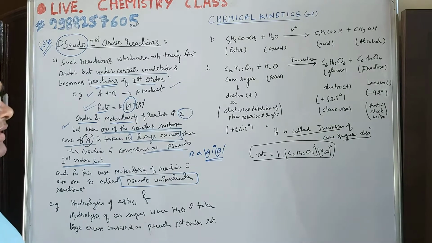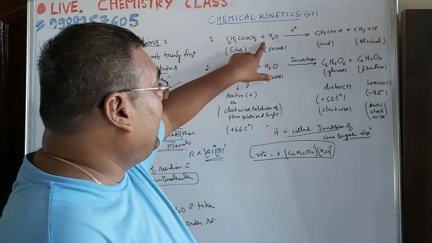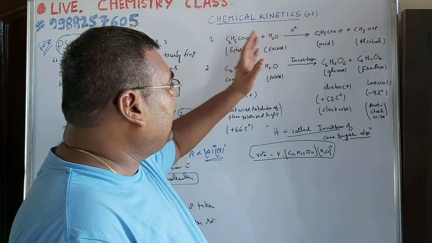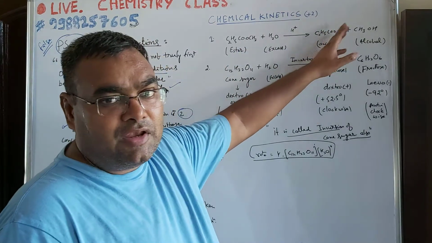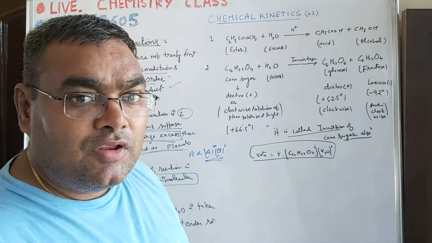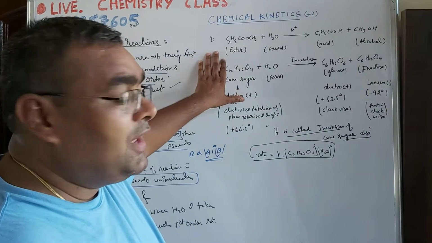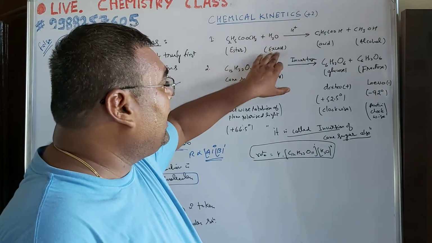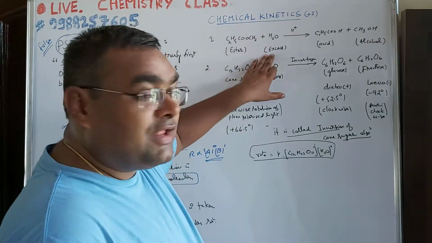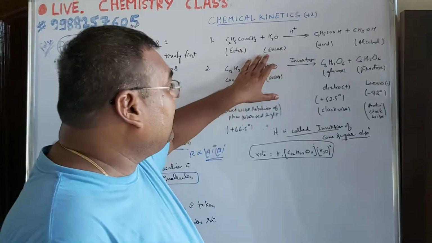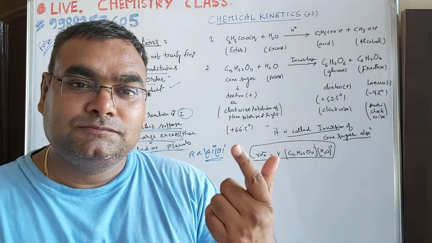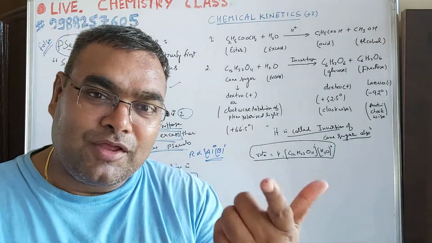Hydrolysis of ester. This is the ester. Hydrolysis means reaction with water. In presence of acid as a catalyst, it decomposes to the corresponding carboxylic acid and alcohol. This reaction is called hydrolysis of ester. Dear students, when we studied this reaction, and if we take one of the reactants like water in large excess, वैसे ये रिएक्शन सेकेंड ऑर्डर है, इसकी मॉलिक्यूलरिटी 2 है, बट जब हम वाटर को लार्ज एक्सेस में ले लेते हैं, सेम रिएक्शन बिकम्स ऑफ ऑर्डर 1, molecularity of the reaction becomes 1.